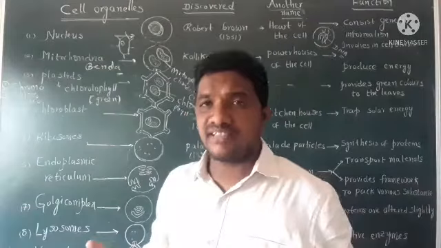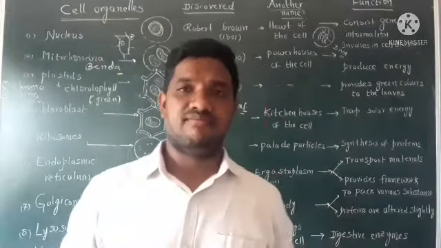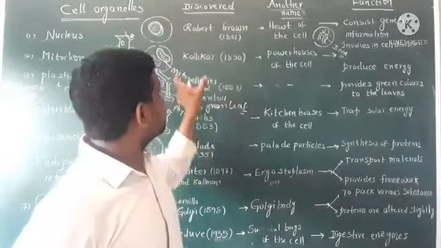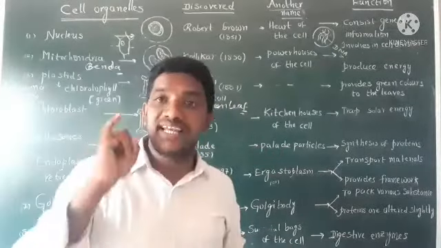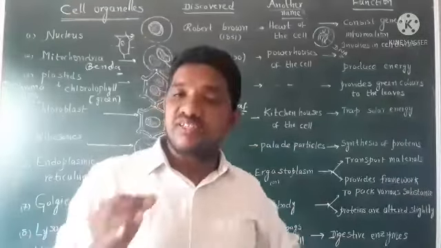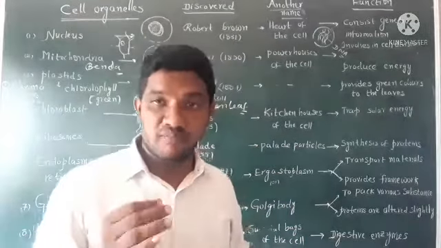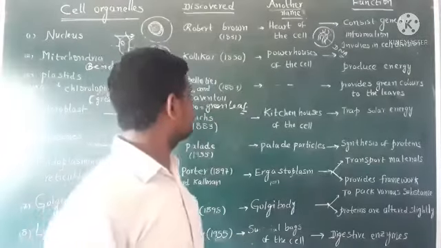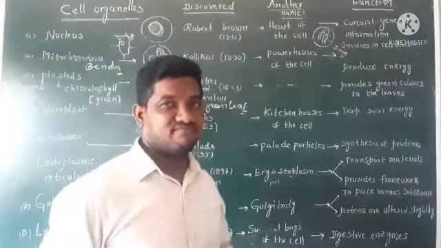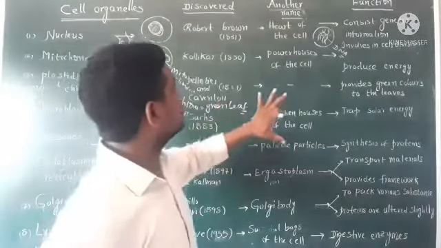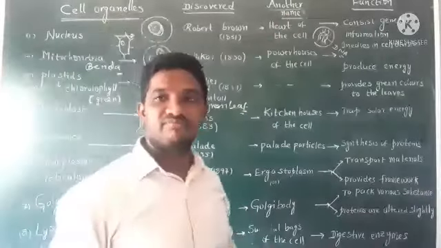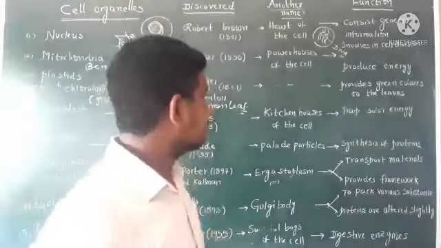Leaves are green in color because of chlorophyll pigments. Who discovered chlorophyll? Pelletier and Caventou. Pelletier and Caventou discovered chlorophyll pigments in the year of 1870. Next one, what is another name of chlorophyll? Green leaf.